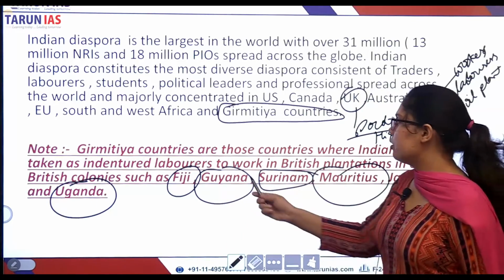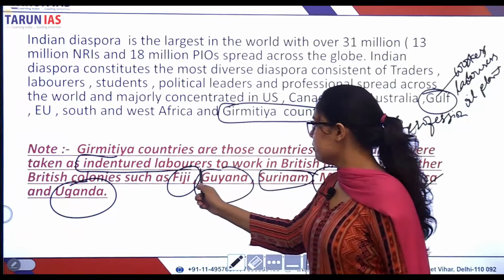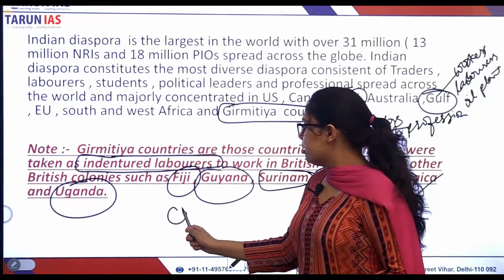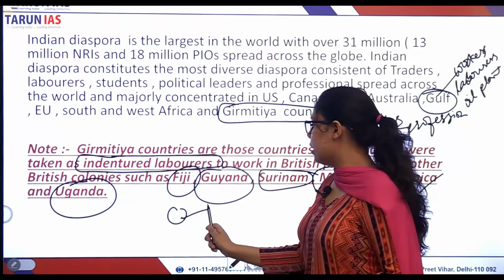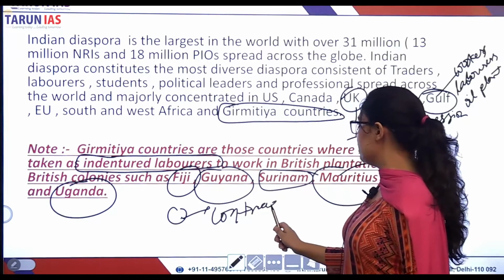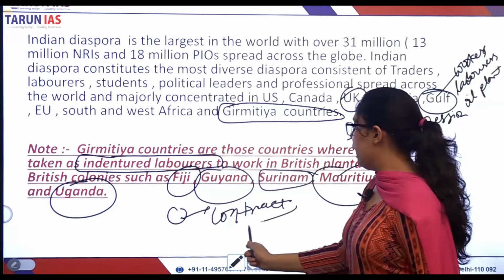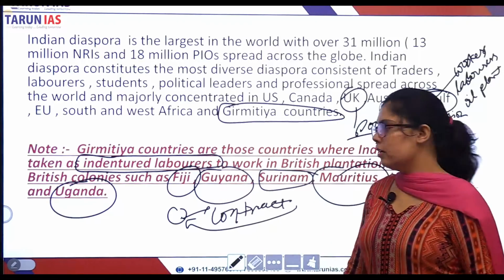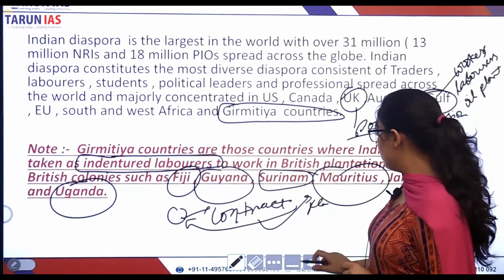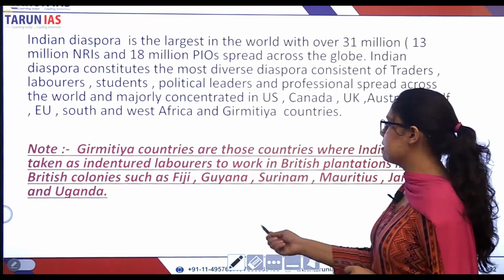Now what is indentured labor? For example, there is one person, a contract was signed. Britishers used to have this person sign a contract to work outside in the plantation, and these people were taken as workers via sea route.